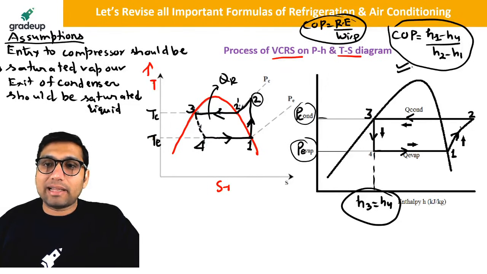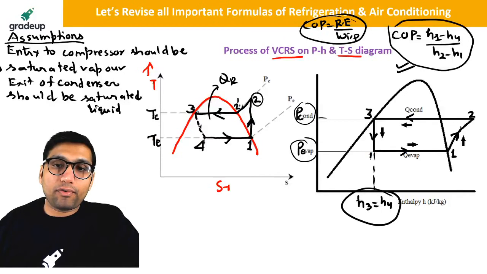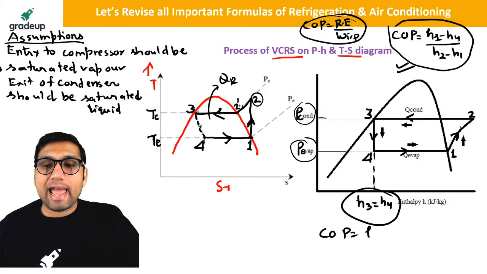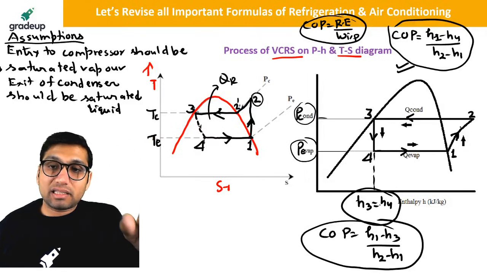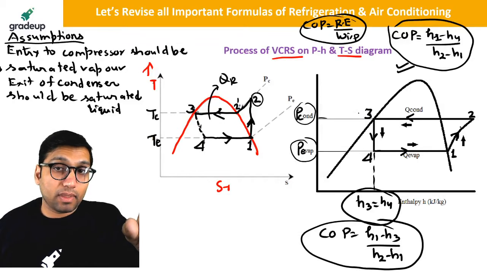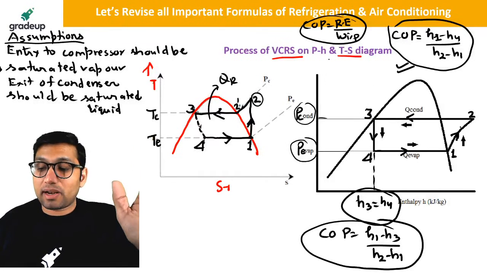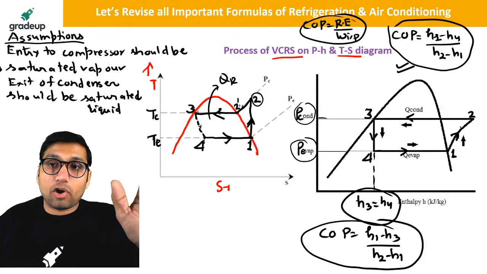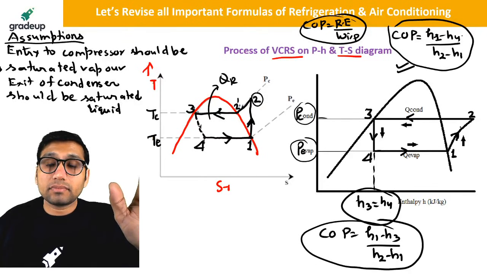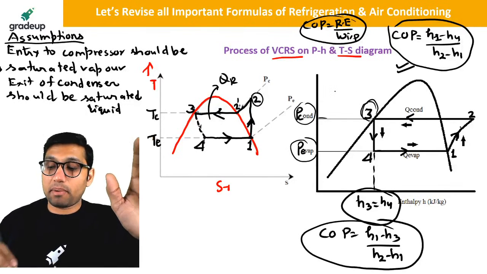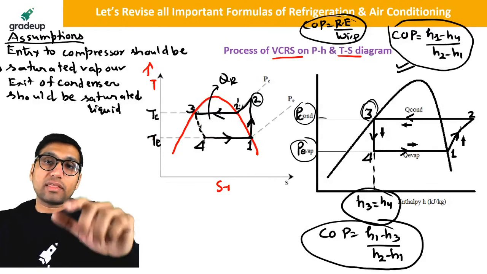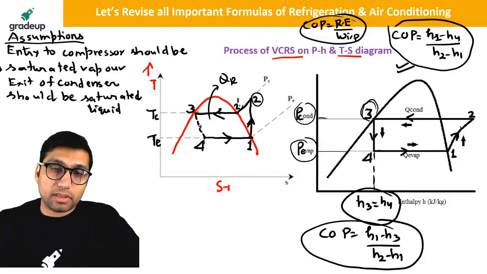Clear? So this is how you find the COP, but sometimes they don't give you the value of H4. So what do you have to do? In that case, your COP will be equal to (H1 minus H3) divided by (H2 minus H1). If H4 is not given, then you have to remember that H3 is equal to H4. This is a very important point of the vapor compression system. Sometimes in your exam they will not give you the value of H4, so you have to put the value of H3, because H3 is equal to H4. Remember that, because 3 to 4 is the isenthalpic process in the vapor compression system.